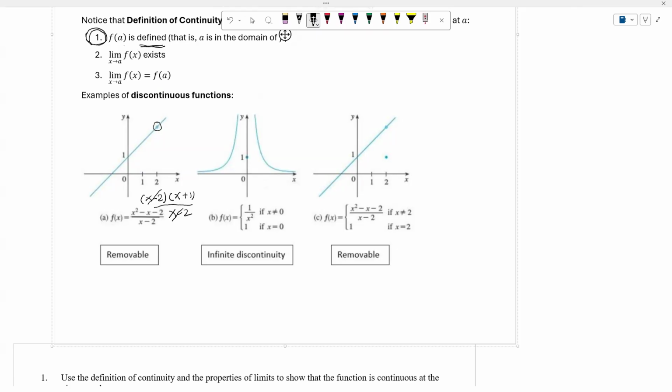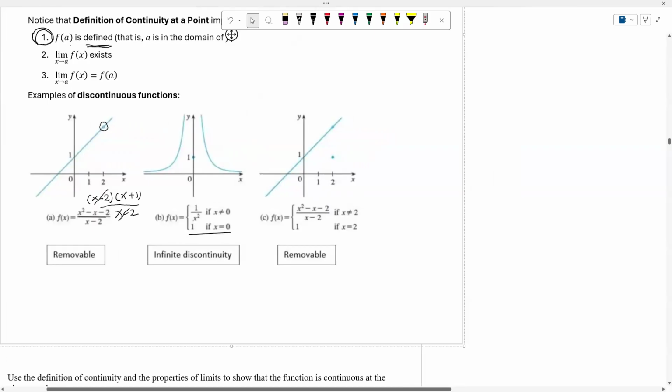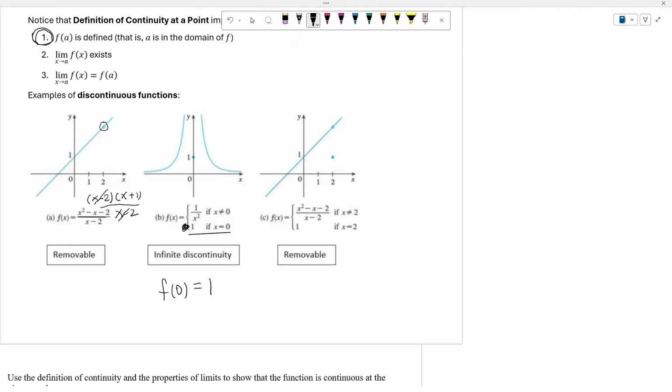The second example, B, is this one right here. Why is it discontinuous at x equal to 0? First, the first condition is okay, right? Because f of 0 is equal to 1. So it passes the first condition. f of 0 is defined.